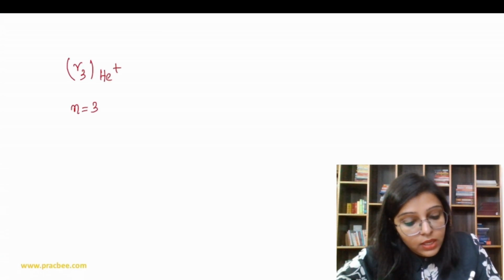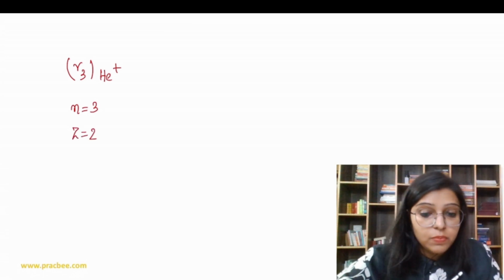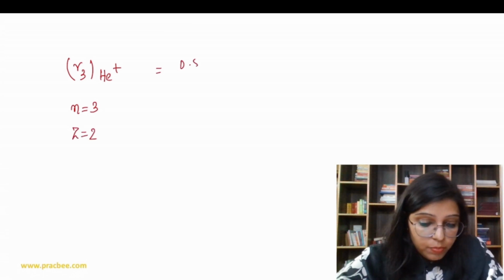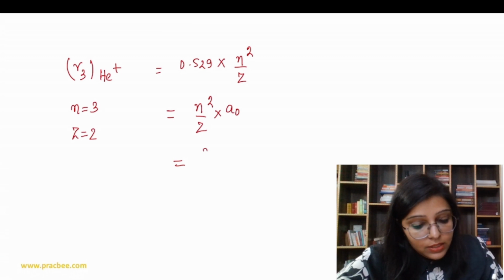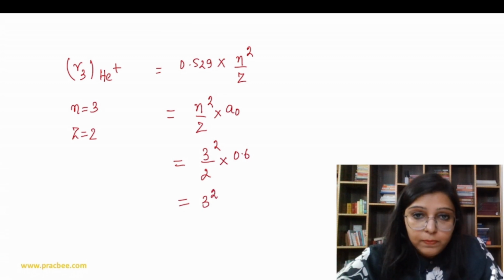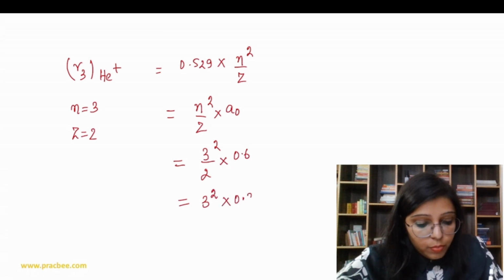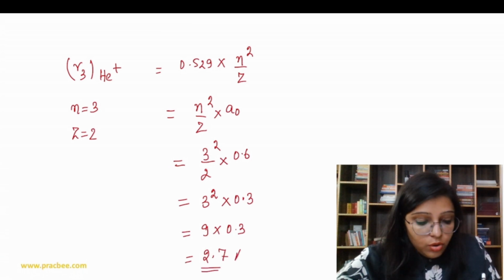So n value is 3 and Z value is 2, the atomic number of helium is 2. So we can write n square upon Z into a naught, so 3 square over 2, and a naught value is 0.6. On solving this further, we get 3 square into 0.3. So 9 into 0.3, 9 3s are 27, 2.7 angstrom.